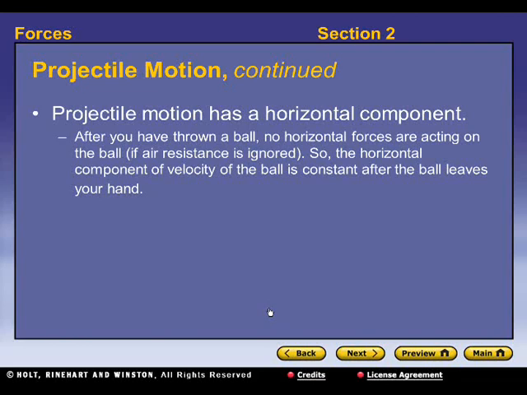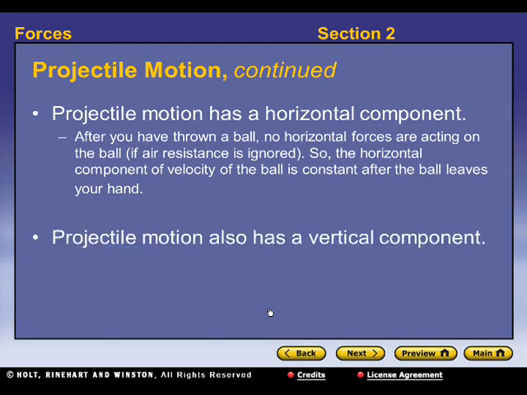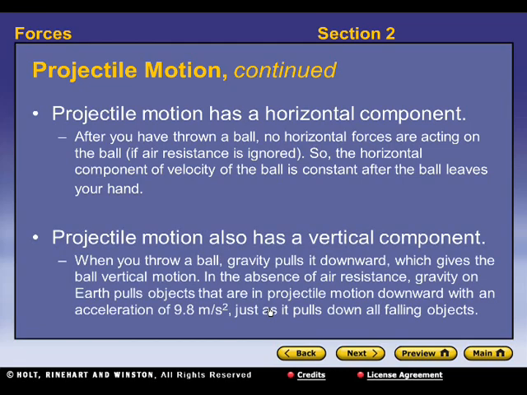So projectile motion has a horizontal component. After you throw a ball, no horizontal forces are acting on the ball. So it keeps going horizontally at the same speed that it was when it left your hand. So the horizontal component of the velocity of the ball is constant after that ball leaves your hand.